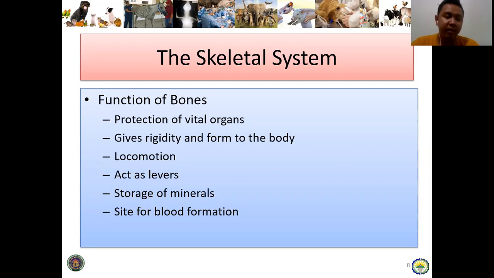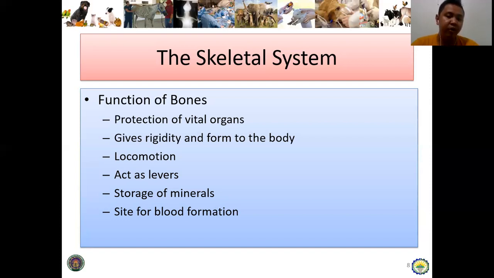And then one example is the skull. Take note, the skull is not composed of one bone, it comprised of group of bones which protects the brain. So amo na siya ang example. Number two, gives rigidity and form to the body. Of course, what will happen to our body without the bones? Basig lunay na ta or layat or mga lantang gulay. So salamat ta nga may skeletal system ang isa ka animal or kita kay at least makatindog pa ta.